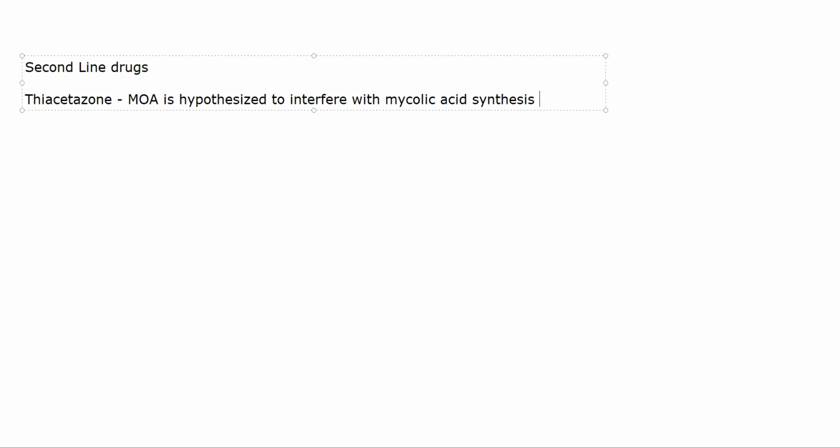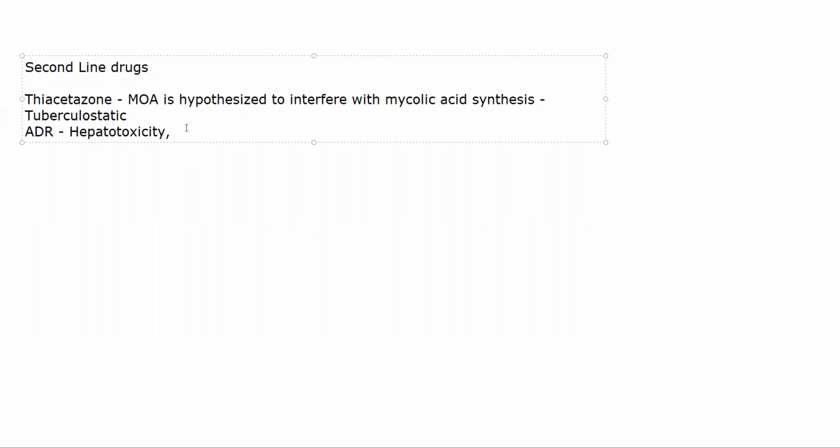Tuberculostatic. Specifically, this fellow will delay resistance development. It will delay the development of resistance in a bacteria. Adverse effects related to this are hepatotoxicity, dermatitis, and allergic reactions. You need to make sure that you monitor a patient's liver condition when you're giving anti-tubercular drugs, because most of them are either hepatotoxic or nephrotoxic.